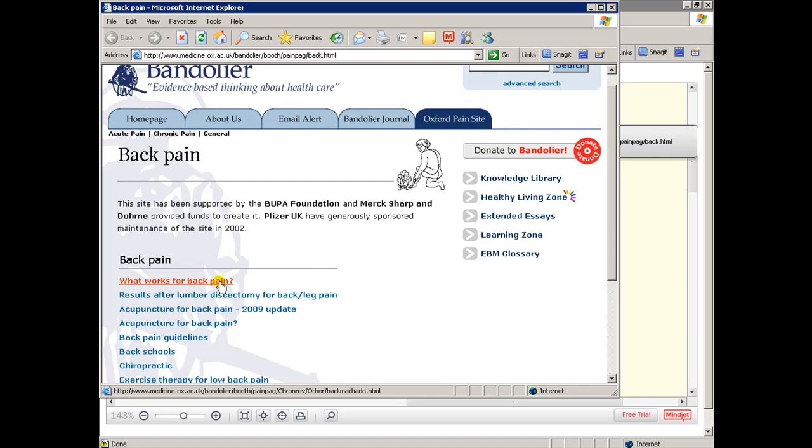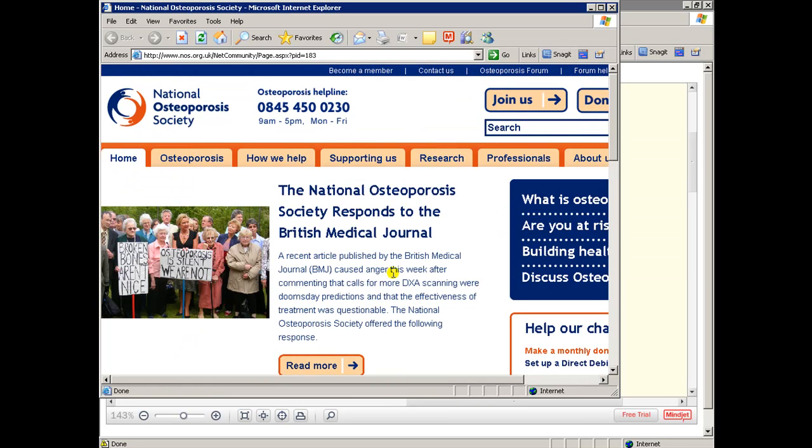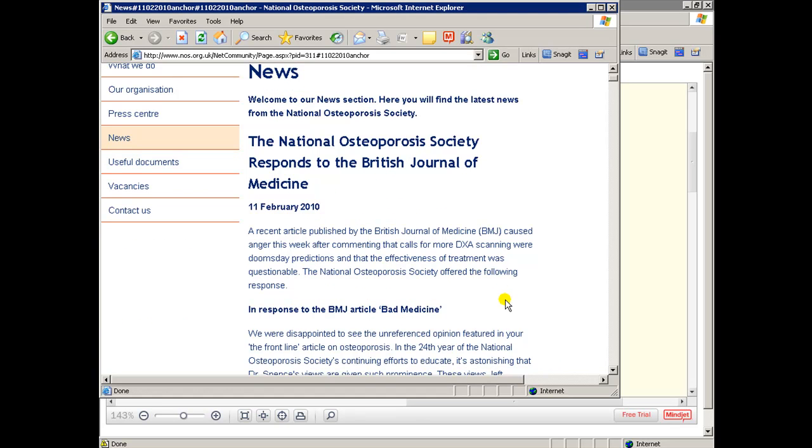What works for back pain, acupuncture for back pain. This link is an excellent example of how the BMJ is not the only source of information for doctors and how you need to be looking at a balanced selection of material in any area. And this says that the DEXA scanning comments and the effectiveness of treatment being questionable comments are things that they don't agree with, and this is their response. So moving on to that. Gives you a different viewpoint, vital for GPs.